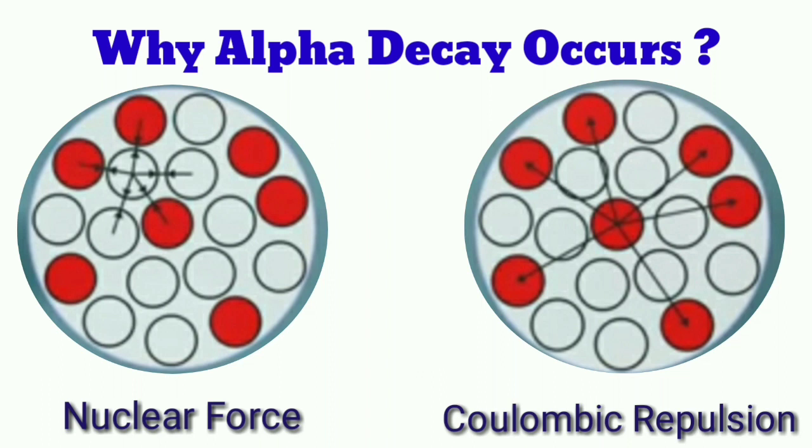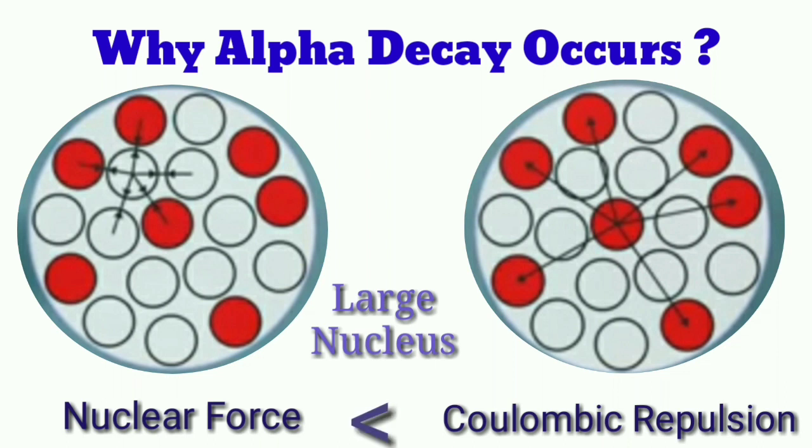In a large nucleus, the nuclear force acts locally, holding each nucleon together with its nearest neighbors. However, when the nucleus becomes too large, this local nuclear force, which holds the entire nucleus together, is unable to dominate over the Coulombic repulsion, which becomes larger and larger because of the increasing number of protons. So a particular size limit is reached, beyond which the Coulombic repulsion dominates over the nuclear force and tries to break apart the nucleus.